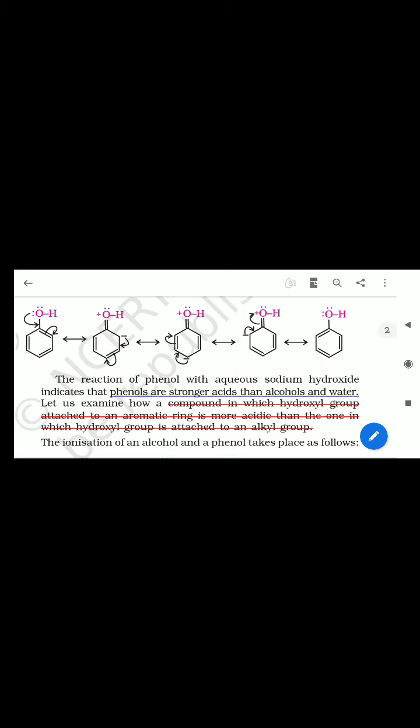So what is the difference here? When the OH group is present in an aromatic ring, it is attached to the sp2 carbon, but when it is with an alkyl group, it is an sp3 carbon. So you may understand that sp3 carbon is less electronegative compared to sp2. So the sp2 carbon creates more polarization of the OH bond compared to sp3 carbon, because sp3 is less electronegative compared to sp2. And another factor is also resonance. So phenol is more acidic than alcohol.